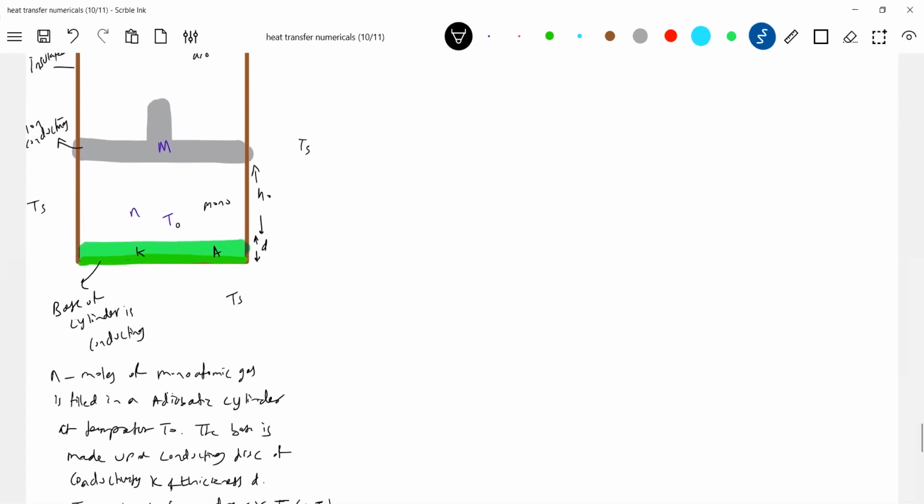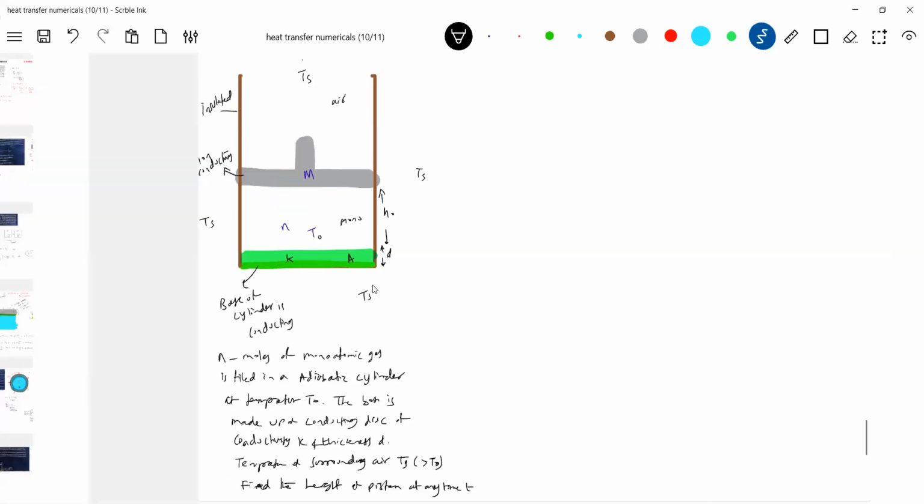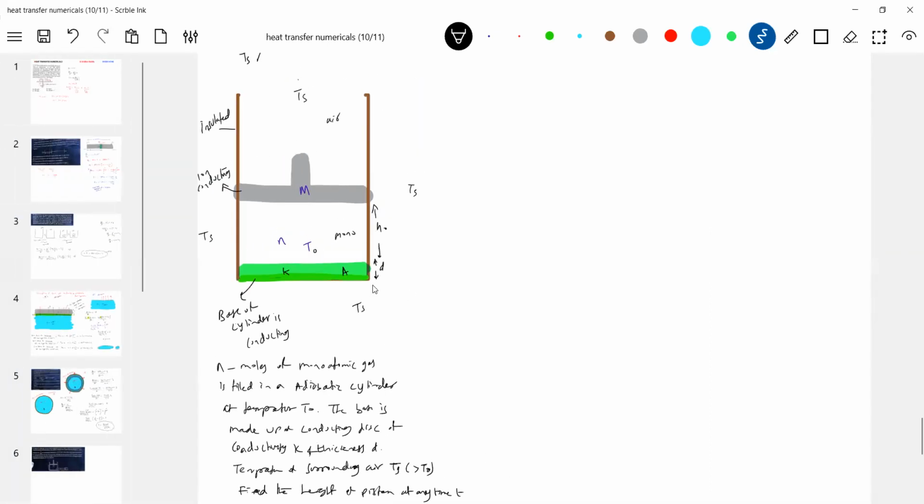Okay, what to do now here? So first we'll see what the situation of the gas is now. What process will the gas undergo?